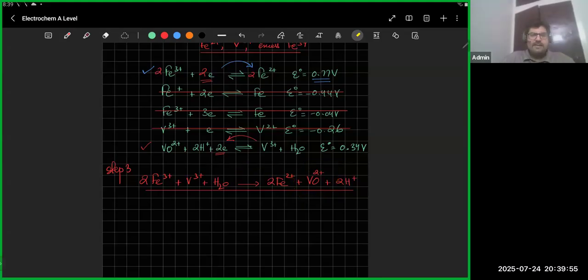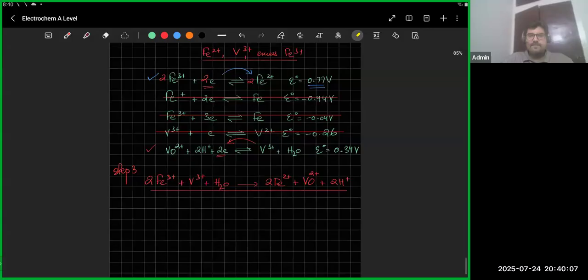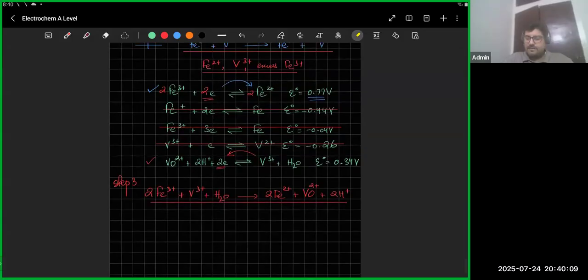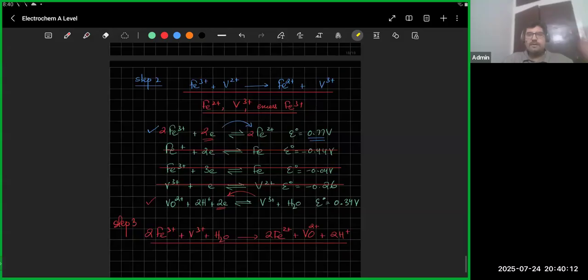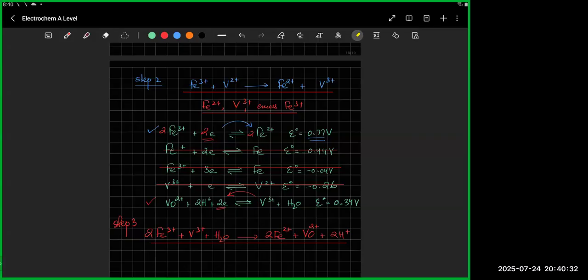ठीक है. याद है clear है सारों को? मतलब this is a very irrelevant question, but it actually came in your exam. But is this part clear? Yes. ठीक है. मावा, हाला, is this clear? यहाँ तक. हाला, is this clear? मावा, is this clear? Yes, sir.